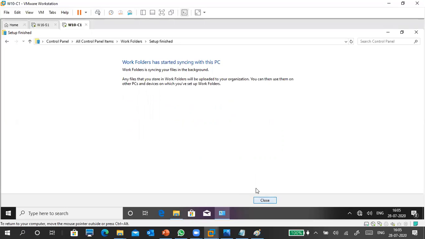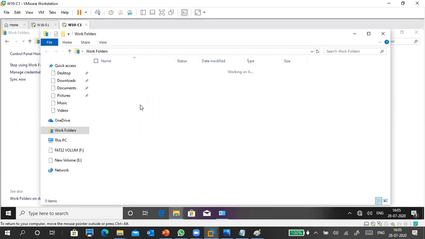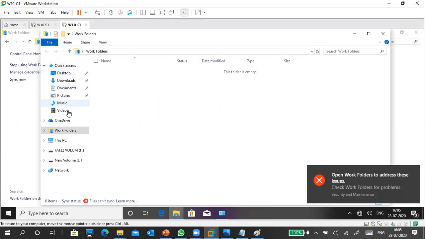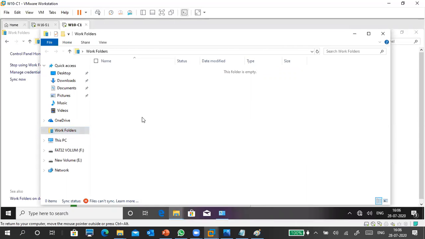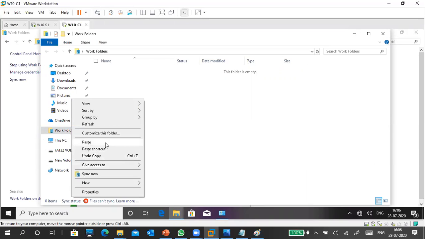Sync in background. So just click on close. Now your work folder is there. See, quick access, OneDrive, this PC, network, and as well as work folder. It does not have any other thing. You can put some data inside also, and also you can sync with your PC also.